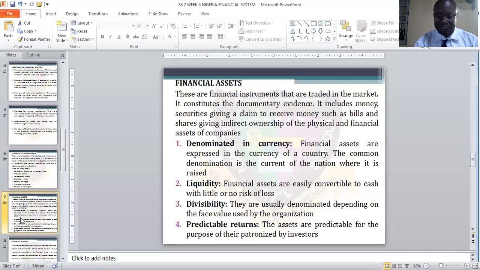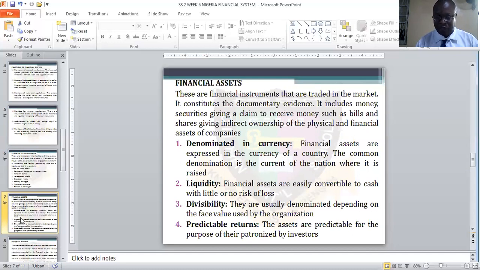Then financial assets. Let us look at the financial assets. These are financial instruments that are traded in the market. I say just financial asset, just an instrument that is placed for buying and selling of securities in the market. So this constitutes the documentary evidence. It's just an evidence. Then what are these financial assets?